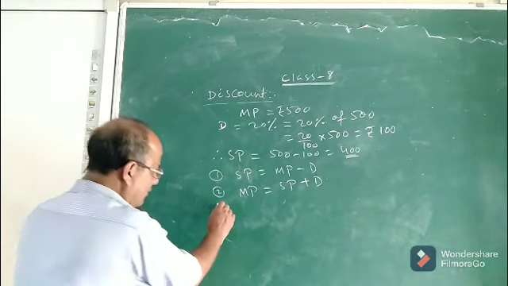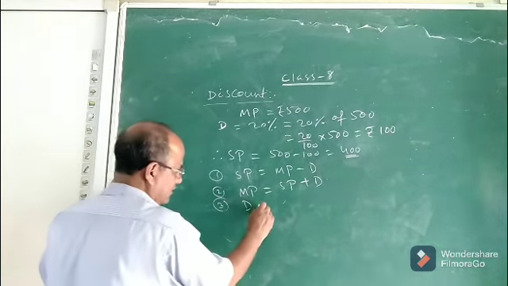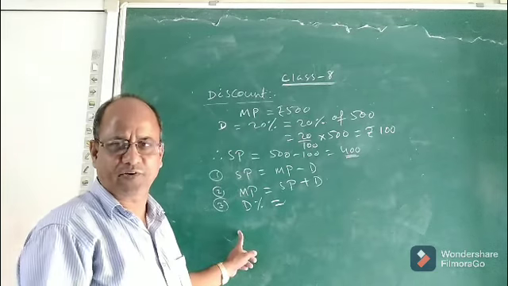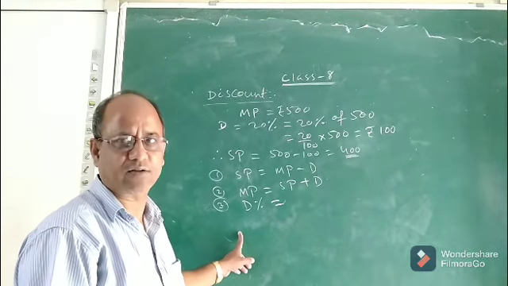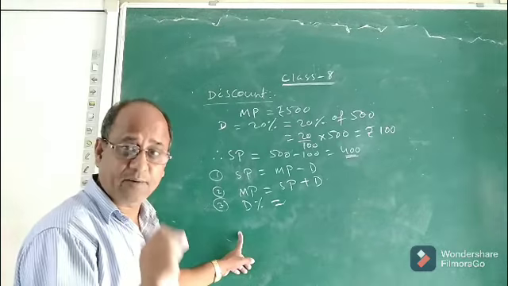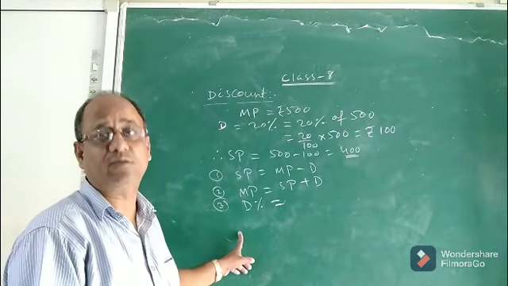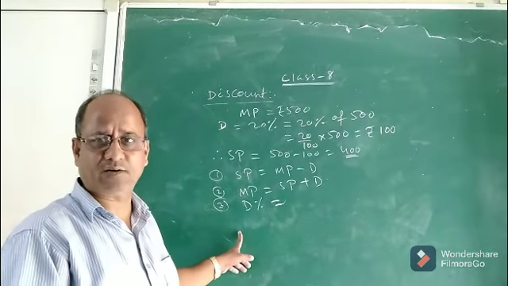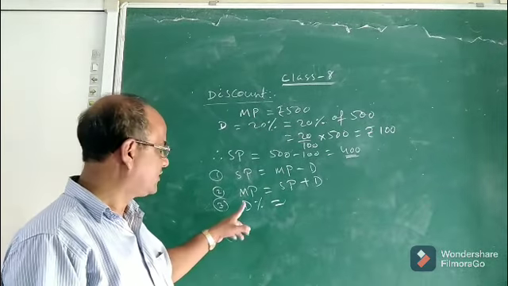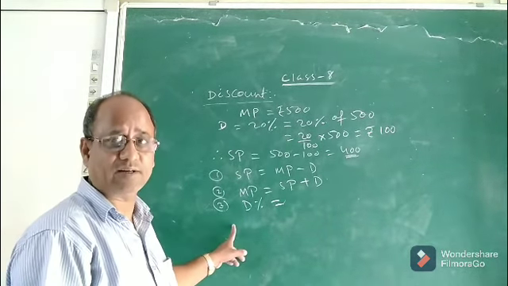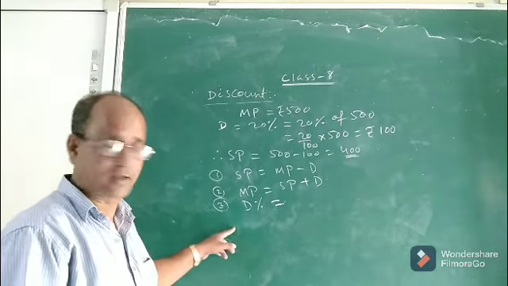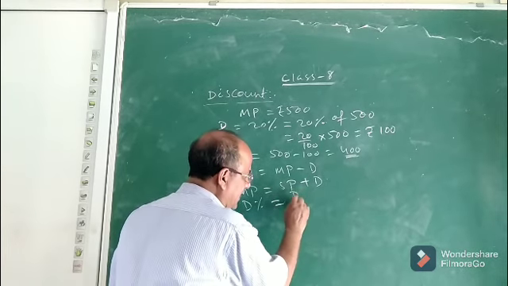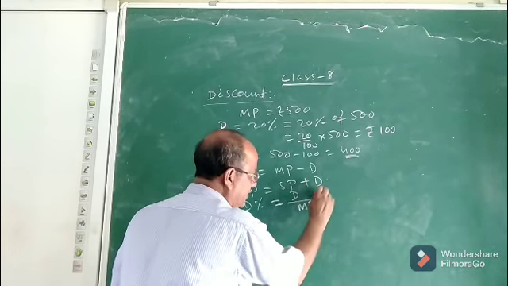Now, what will be the formula for discount percent? You see, children, how to calculate discount percent? As I have told you in the profit and loss chapter, while discussing profit percent and loss percent, they are always calculated on the cost price. They are never calculated on the selling price. In a similar manner, the discount percent is always calculated on the marked price of the article. So what will be the formula? If it is calculated on the marked price, then discount percent will be discount by MP into 100.